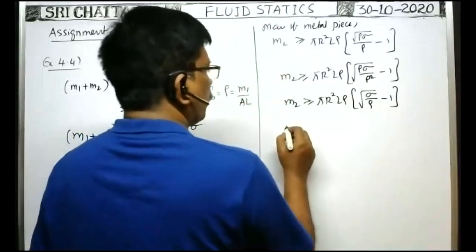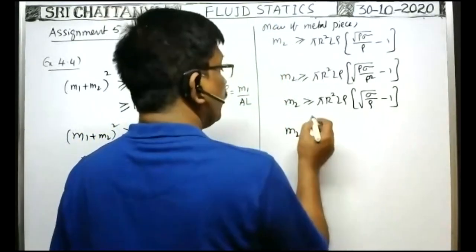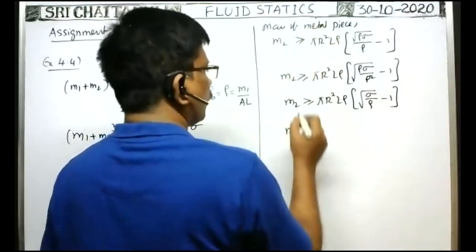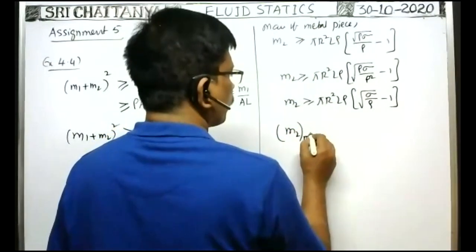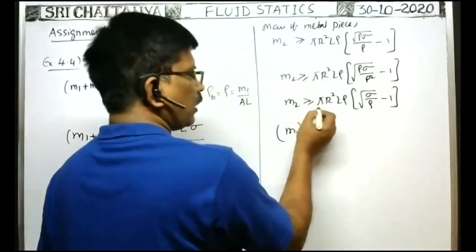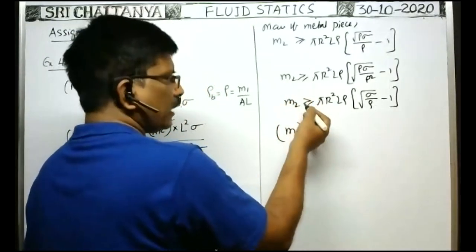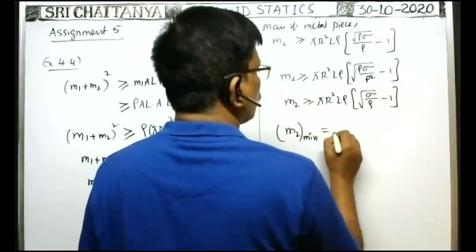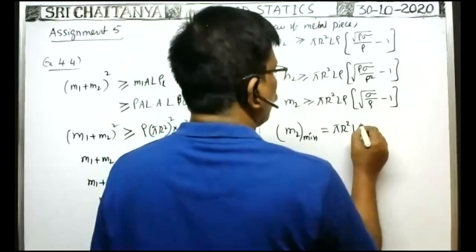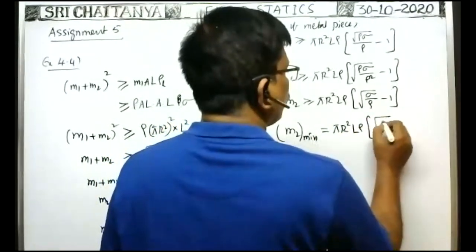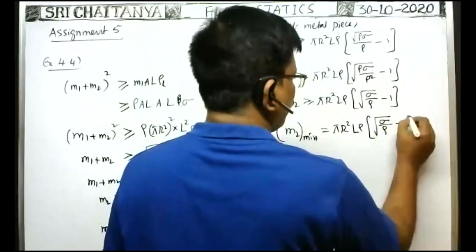Okay, therefore, mass M2, the minimum mass they asked. Minimum mass of the metal piece they asked. So M2 minimum. For minimum, we take equal. For more, we can take greater than. So minimum mass is equal to pi r square L rho into root of sigma by rho minus 1. I think this is the answer.